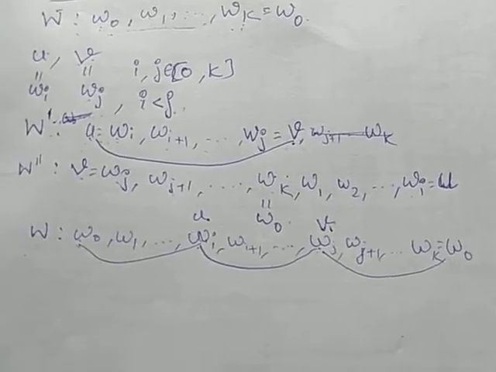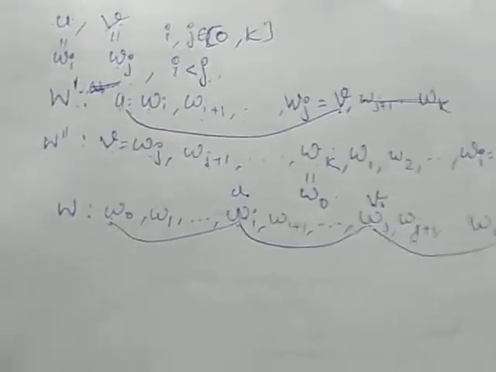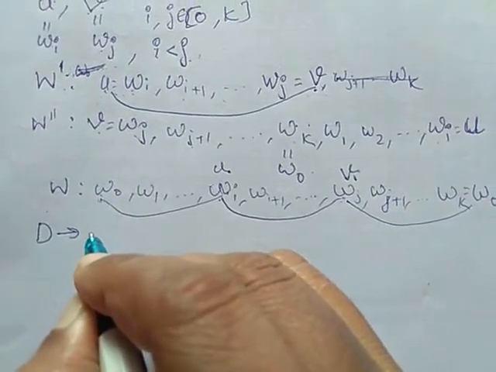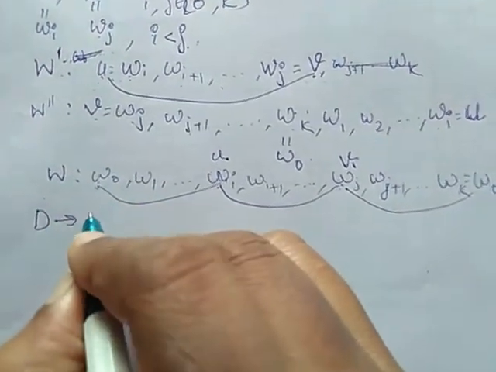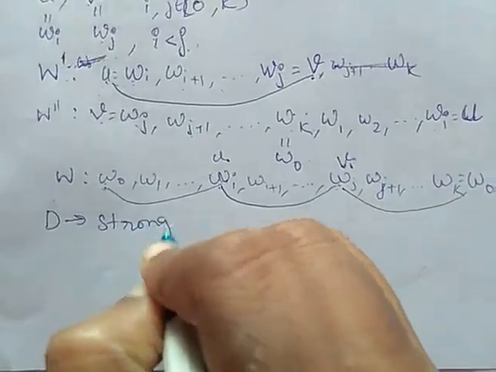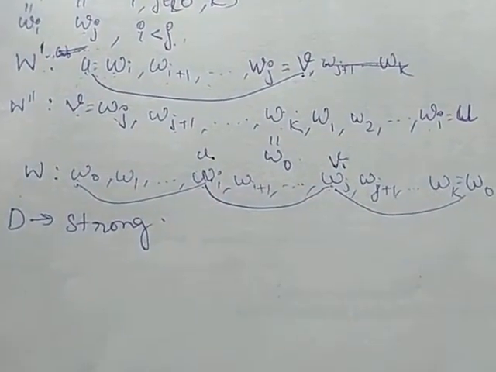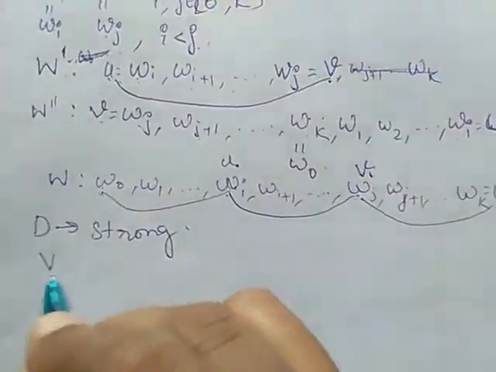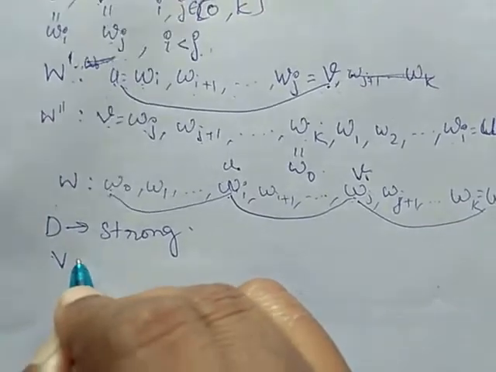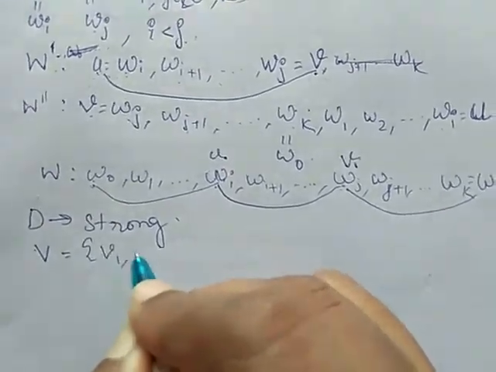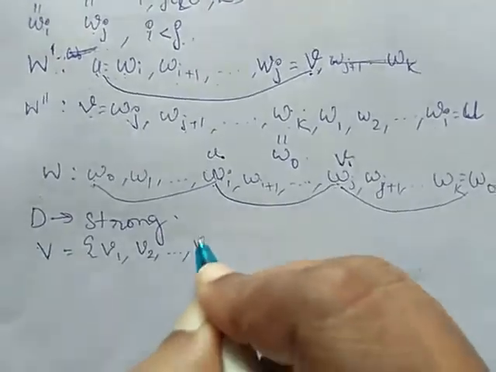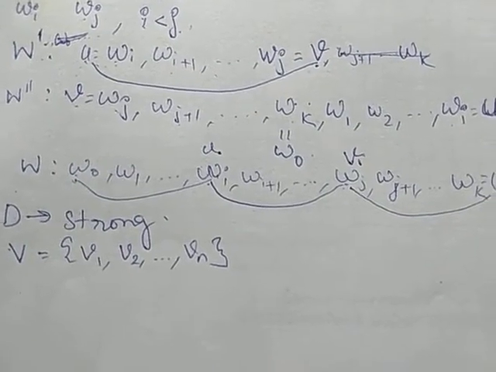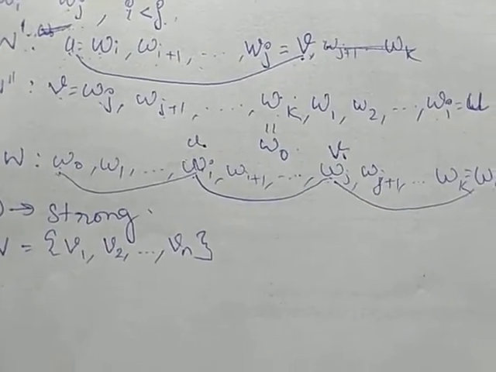Now, we have to prove the converse part. Now, our graph D is strongly connected. So, strongly connected means it is having a directed path between any two vertices in both ways. Now, we have to prove it is having a closed spanning walk. Suppose the vertex set of D is V. It is having n number of vertices V1, V2, etc., Vn. We should prove that it is having a closed spanning walk.